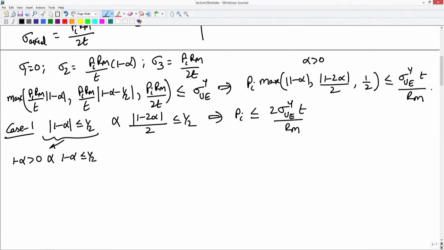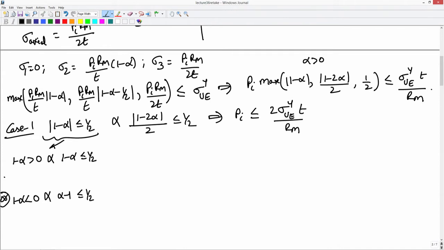The next condition is, 1 minus alpha can be lesser than 0, in which case the absolute value of that would be alpha minus 1, which must be lesser than half.